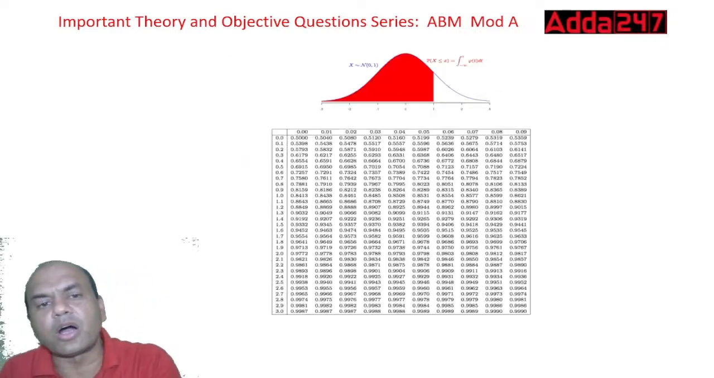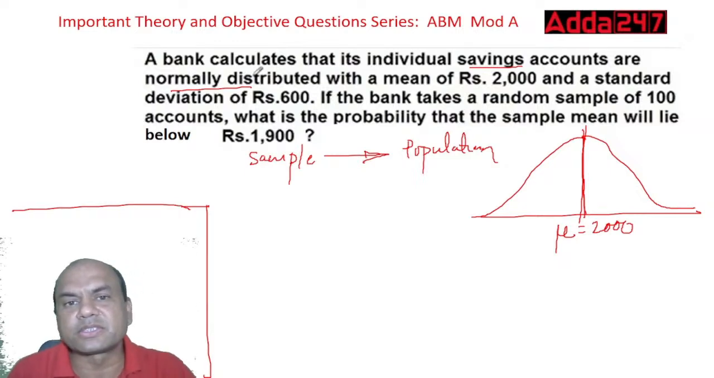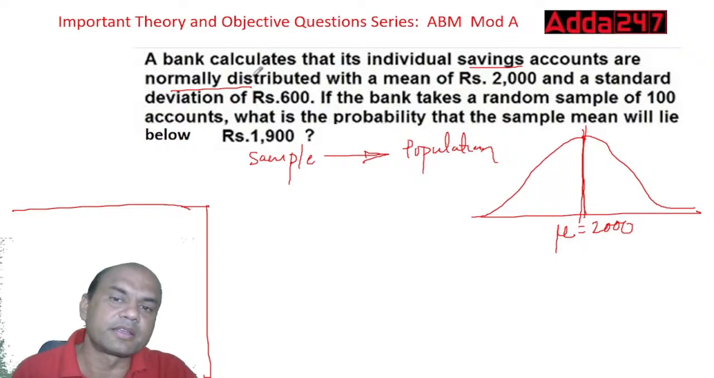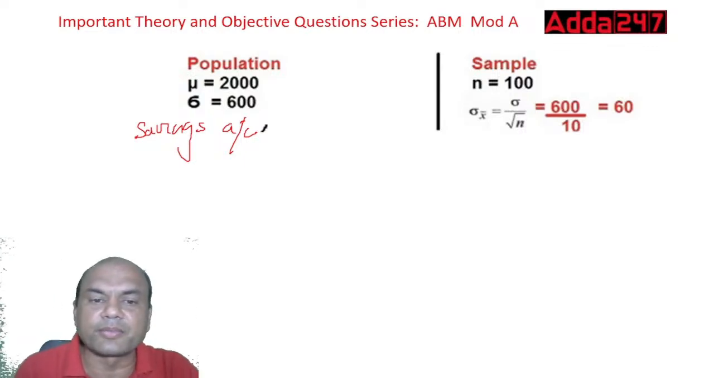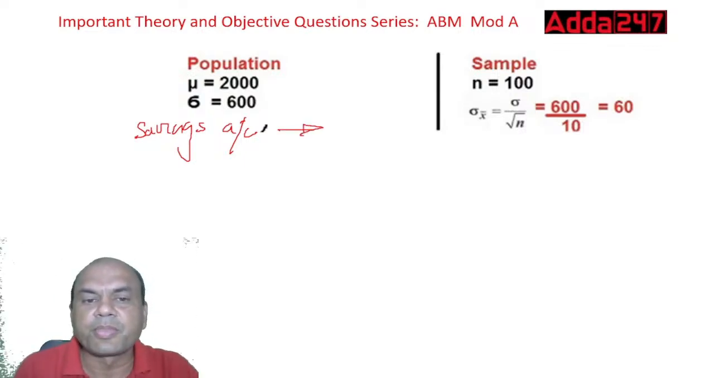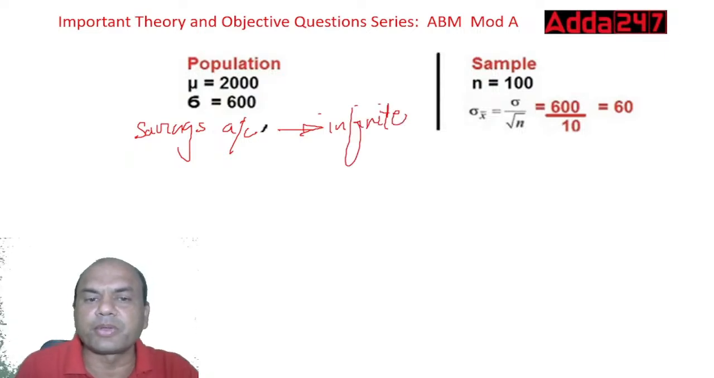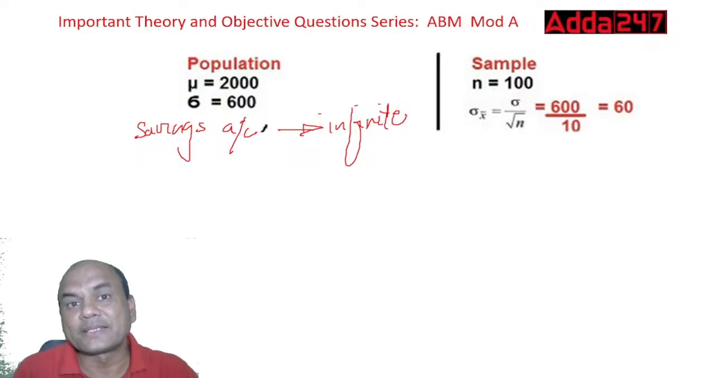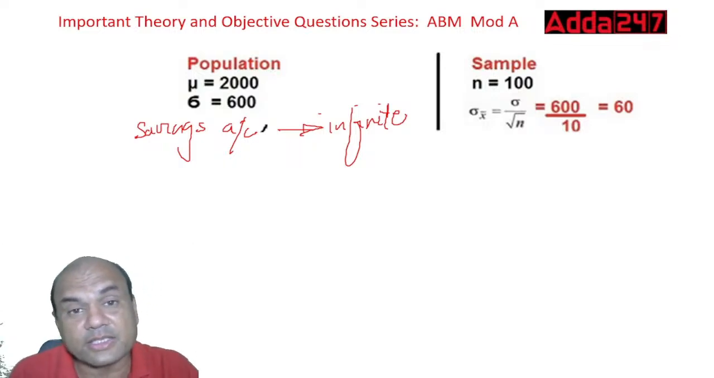Now, do you know how many savings accounts there are? Have they mentioned it, like 1 lakh savings accounts or 50,000 savings accounts? Nothing is mentioned. So it means this becomes an infinite population. Now, as it becomes an infinite population, the formula for standard error changes.